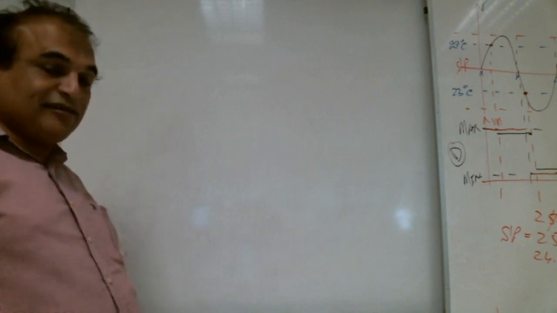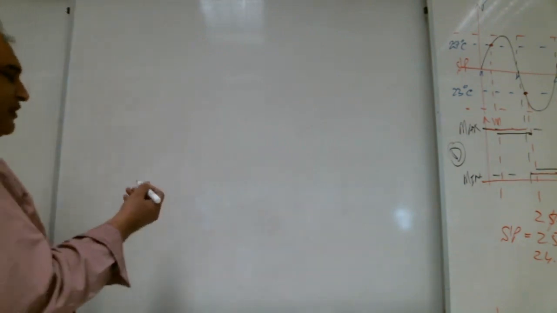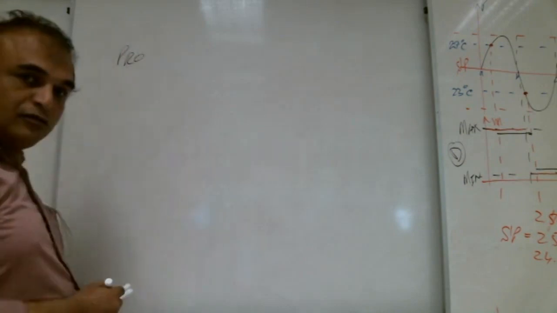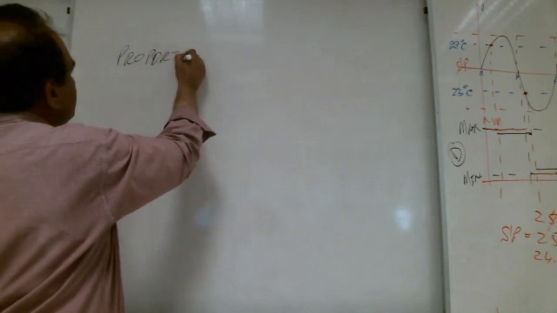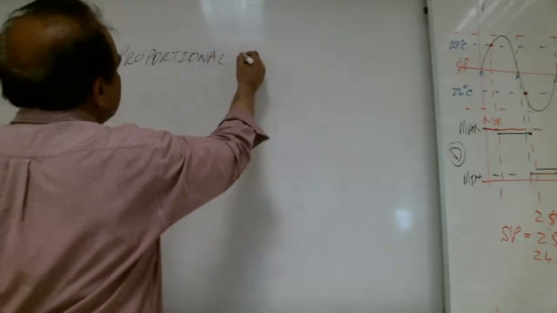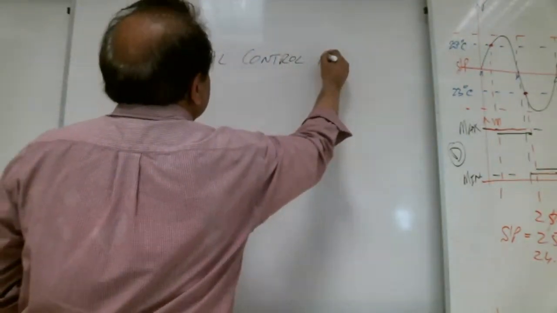So from this continuous idea we get the concept of proportional control action.